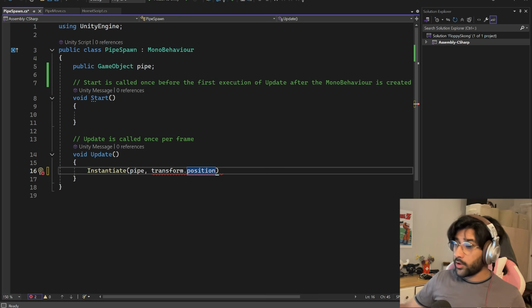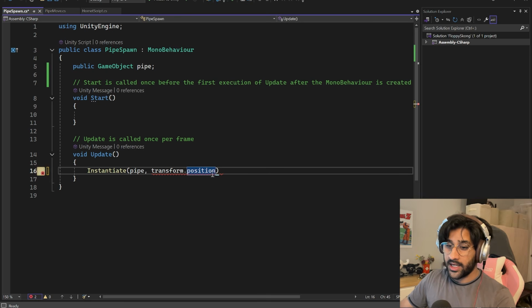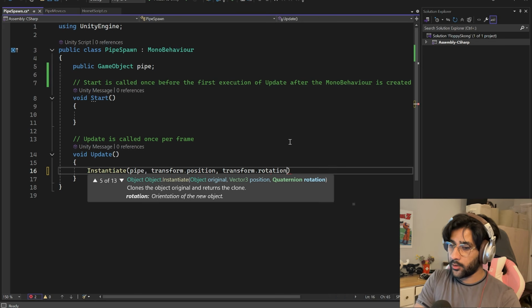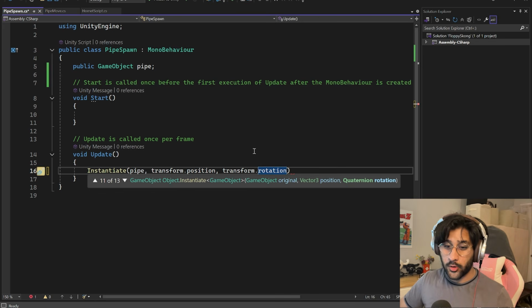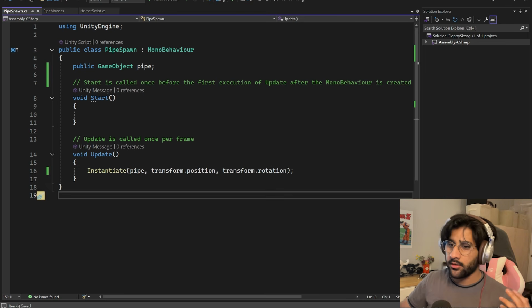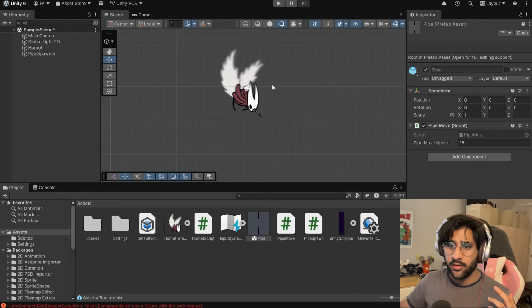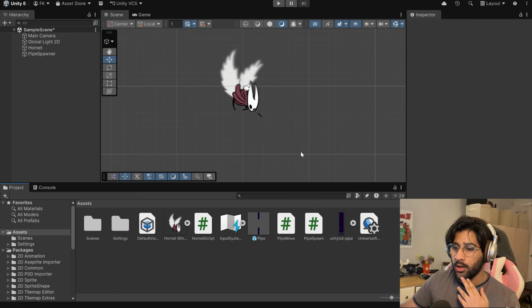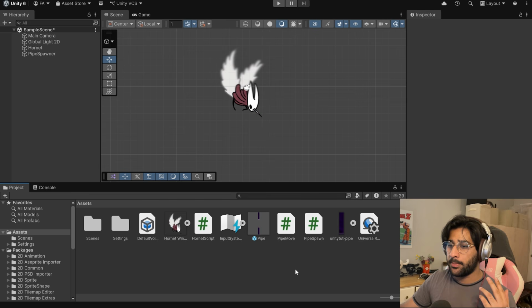And according to the tutorial, I need to specify rotation as well, even though nothing is rotating, but I guess it is what it is. So we'll just do the same thing with transform.rotation. Hopefully now it stops screaming at me. Alright, put that semicolon, save that. That should be good, right? Let's see how that spawns. Wow, it's really compiling this. Did I mess up? That took a long time to compile. I'm kind of scared to play, but let's see what happens.